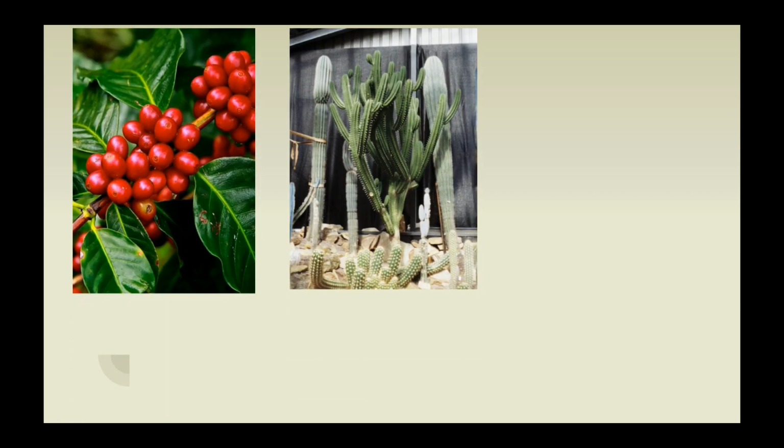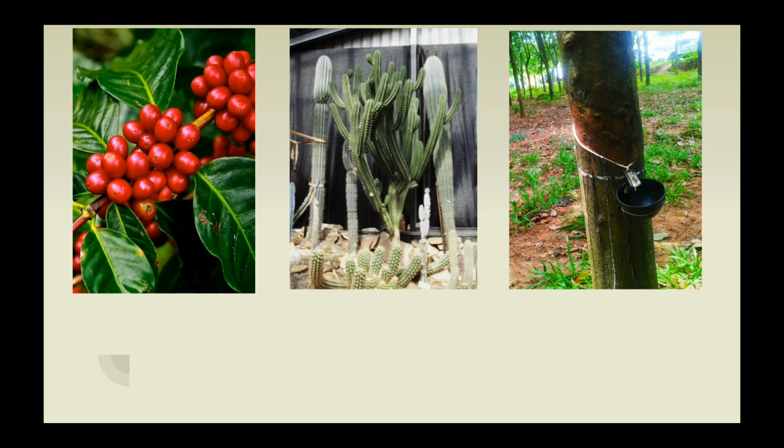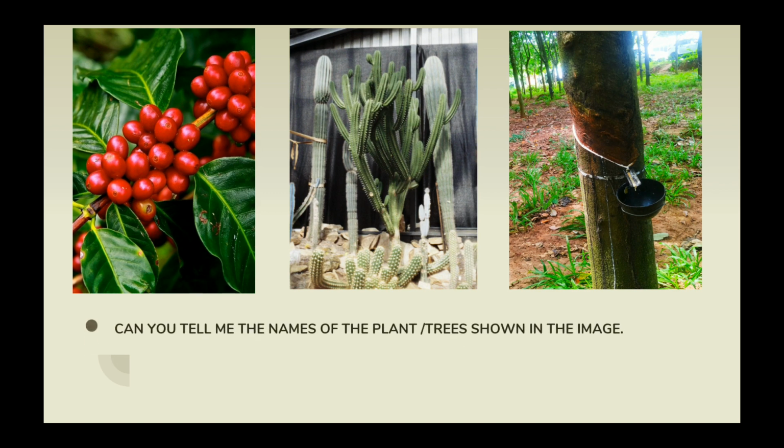Let's observe the image shown in figure 5.1 of your textbook, page 32. These are the beautiful flora. Can you tell me the names of the plants or the trees shown in the image? The first one is the coffee bean or the coffee seed. Second is the cactus and the third is a rubber tree.